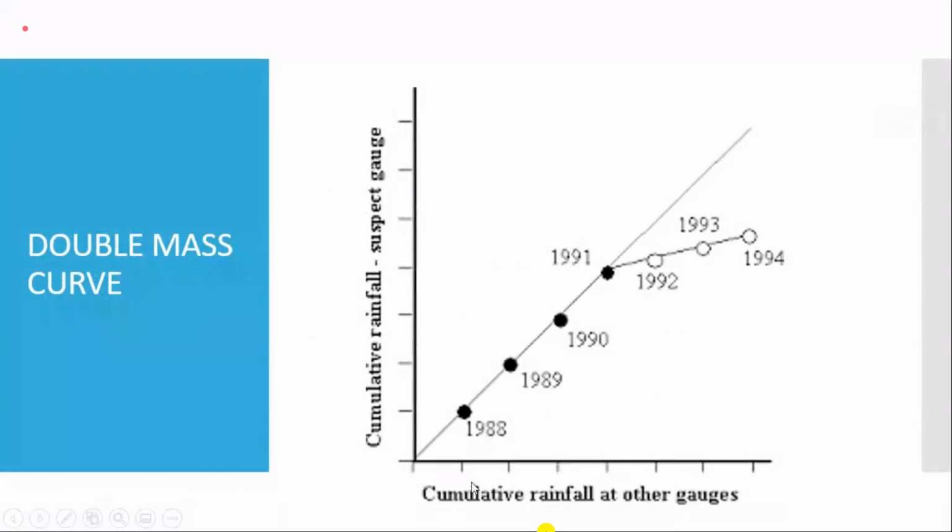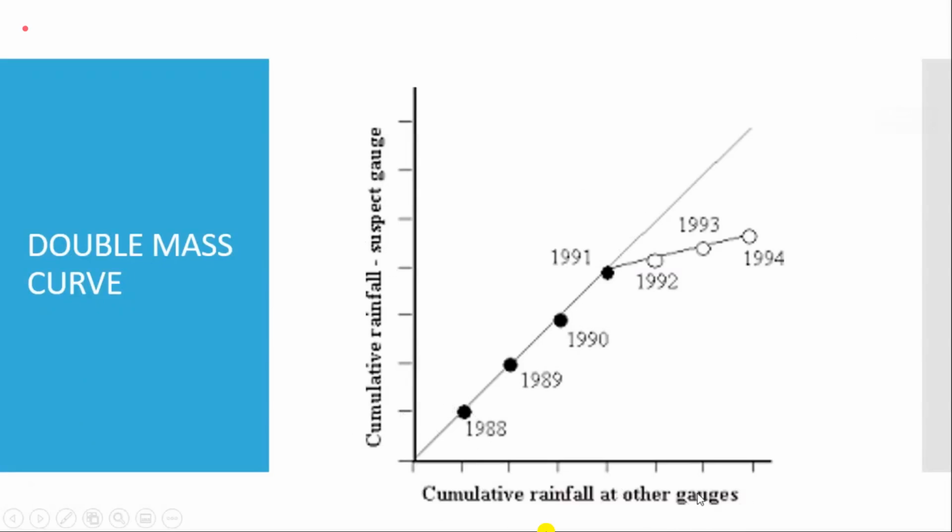Here is an example of a double mass curve: the cumulative rainfall at other gauges, and the cumulative rainfall on the suspected station, the gauge for which we want to check the consistency. For example, we are interested in the precipitation of the Lahore rain gauge. So the data of the surrounding 10 rain gauges will be collected, and then we can plot the Lahore rain gauge cumulative rain for a number of years against the cumulative rainfall of all the stations collected in the surrounding locations.